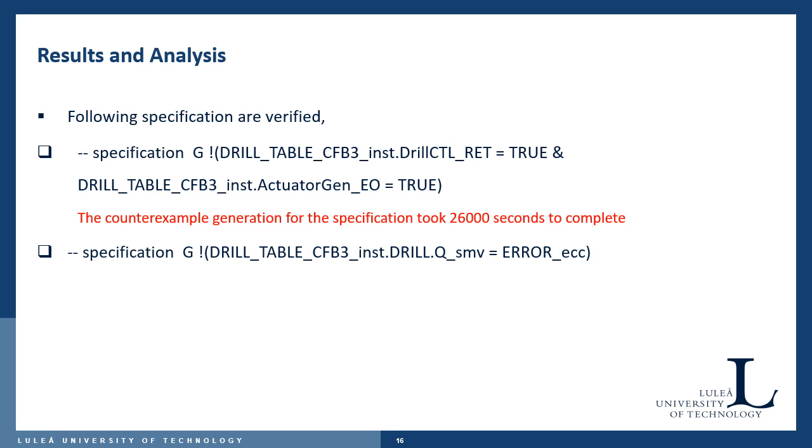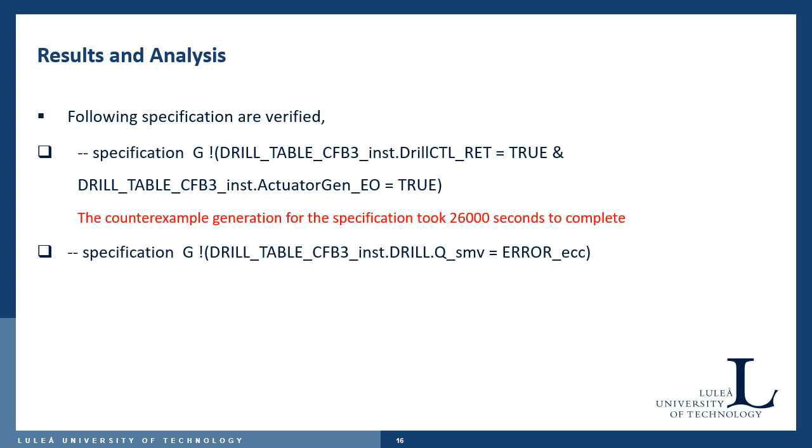Results and analysis. The formal model of the system was verified with the help of CTL specifications. While testing the CTL specification in NuSMV, we found that the first statement is false, so it is possible that the table can rotate while the drilling process is going on. While executing the specification, NuSMV gave a counterexample that contradicts this statement. The counterexample generation for the specification took 26,000 seconds to complete.